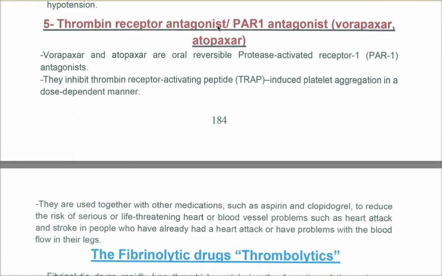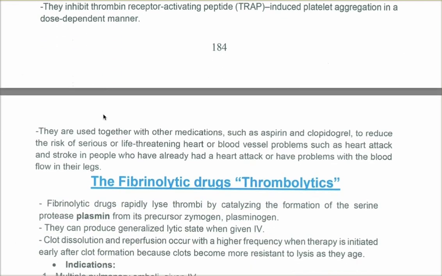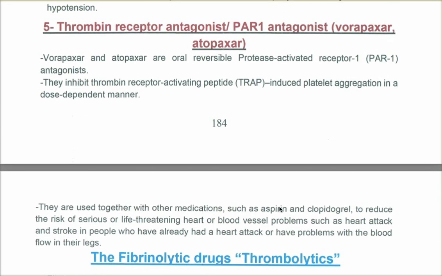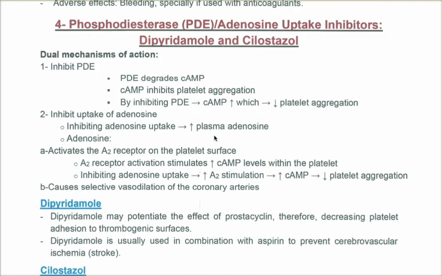Thrombin receptor antagonists, vorapaxar and atopaxar, inhibit the binding of thrombin to its receptor, which would have caused aggregation. So they are used together with aspirin and clopidogrel, to reduce the risk of heart attack and stroke in people who already have had a heart attack or have problems with blood flow in their legs.